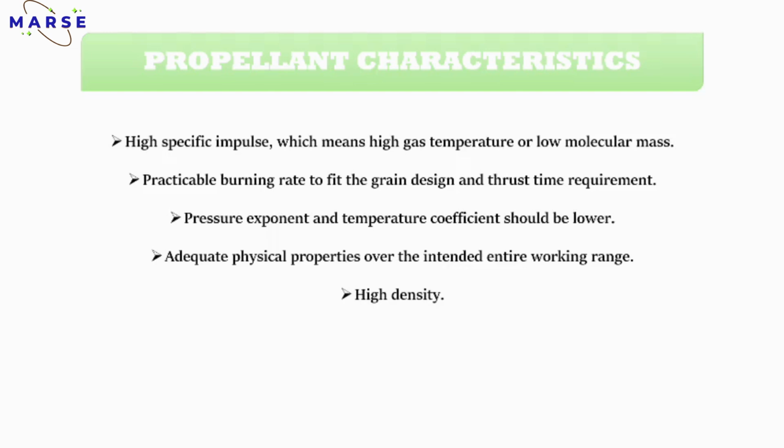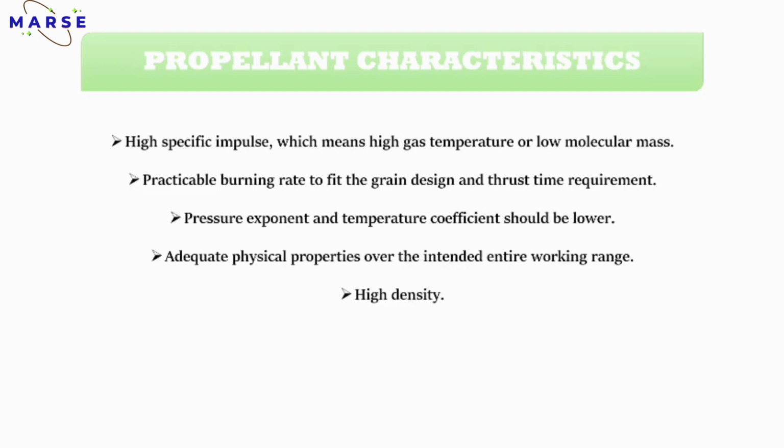Then the pressure exponent and the temperature coefficient should be lower. If the pressure coefficient and the temperature coefficient are high, then it will affect all the parameters, which is not a good thing basically.